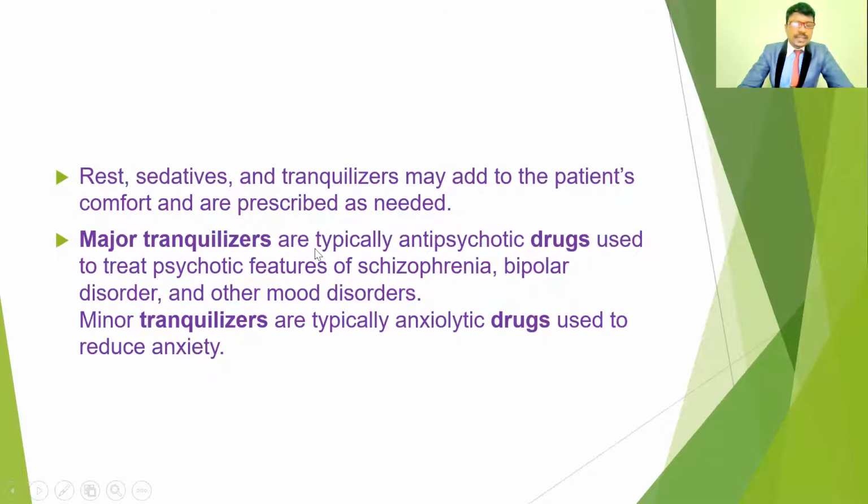Major tranquilizers are typically antipsychotic drugs used to treat psychotic features such as schizophrenia, bipolar disorders, and other mood disorders. Especially in case of psychological disorders, these antipsychotic drugs help reduce anxiety, depression, and psychological disorders such as schizophrenia, bipolar disorders, and mood disorders. Minor tranquilizers are typically anxiolytic drugs used to reduce anxiety. These drugs are helpful to reduce anxiety and depression.